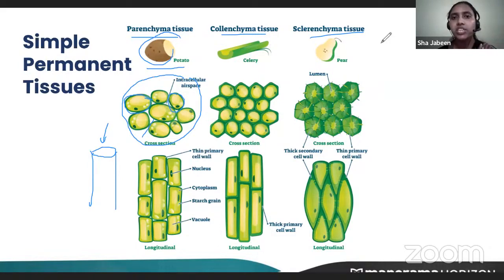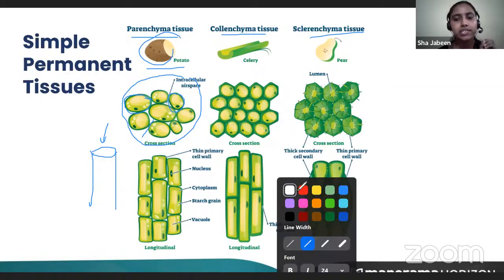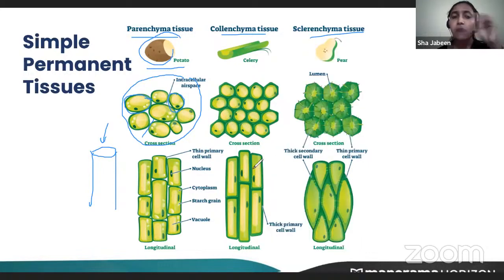Okay, next come the collenchyma tissues. Can anyone tell me what is the specialty of collenchyma tissues? How is it different from parenchyma, or how is it similar to parenchyma? Just give it in the chat box. Yes, very good. Basically, parenchyma and collenchyma show a lot of similarity because they are living.